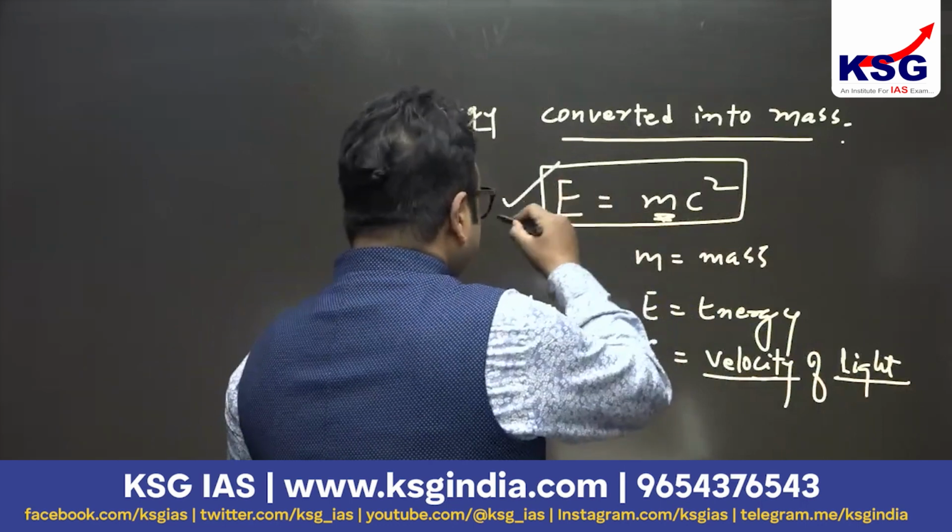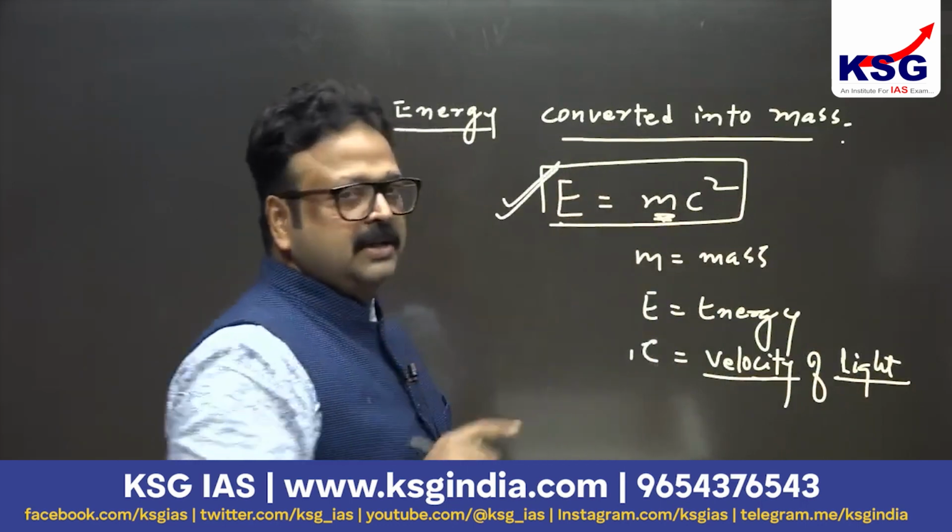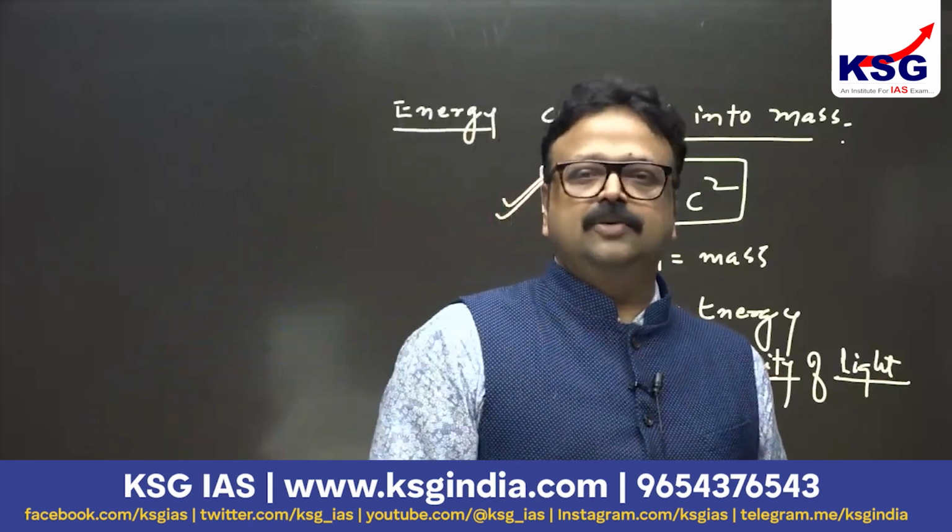That means mass can be converted into energy and energy can be converted into mass.